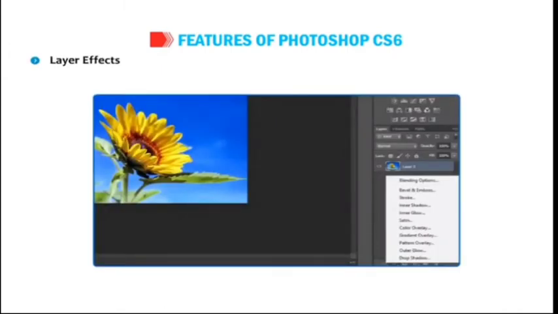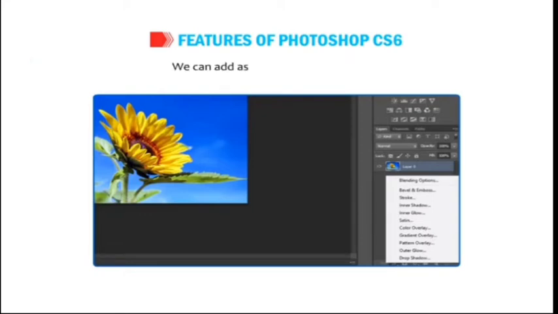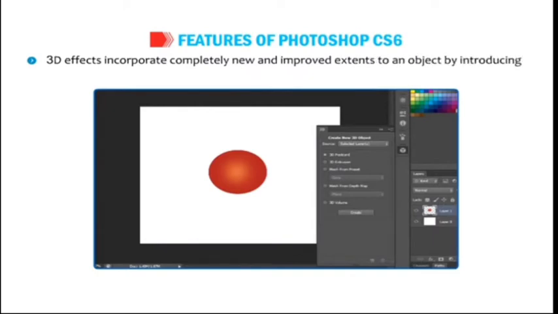Layer effects preserve the original state of an image while manipulating another version of it through another layer. We can add as many layers as we need. 3D effects incorporate completely new and improved extents to an object by introducing new 3D reflections, icons and draggable shadows.